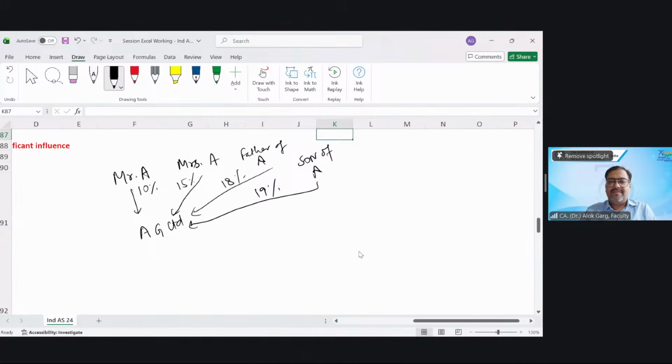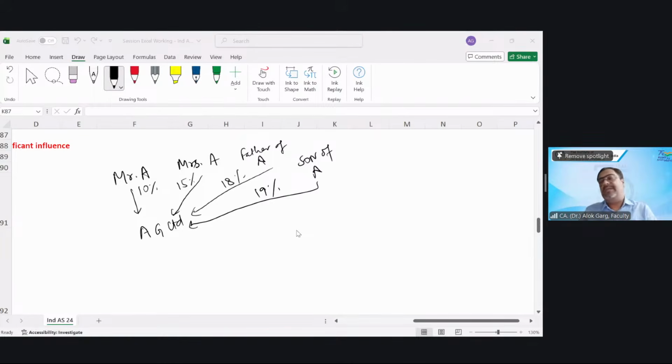Individually, he is not having control. Sir, individually it is not a control, but overall with close family members, it is a control. It's 62%. When you are looking at a person from the related party transaction perspective, Mr. A including relative, Mr. A including close family member has a control over AG Limited, right? Not individually Mr. A, but yes, Mr. A including close family member is having a control over AG Limited. Okay.